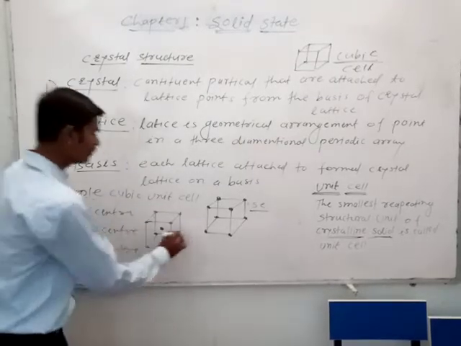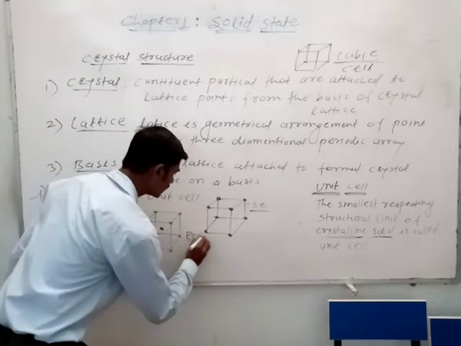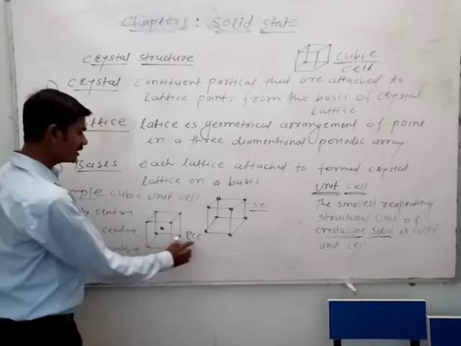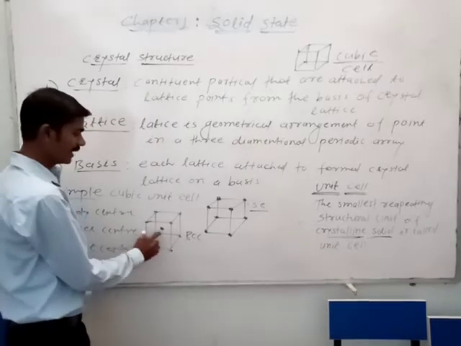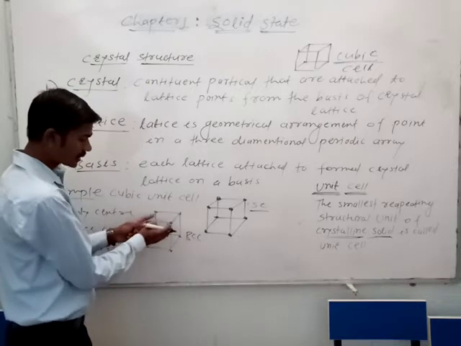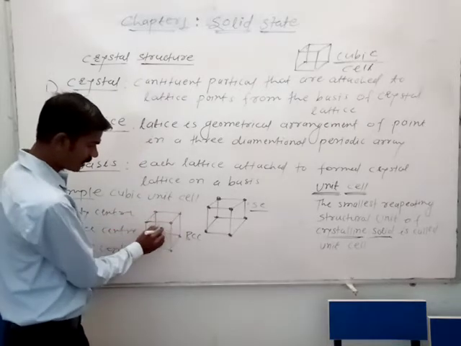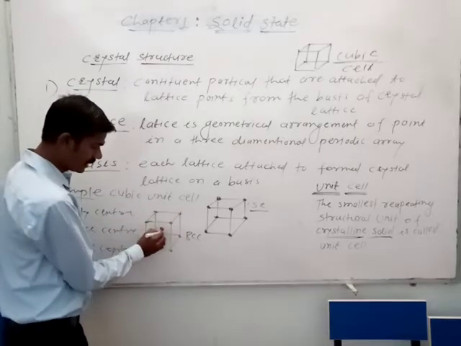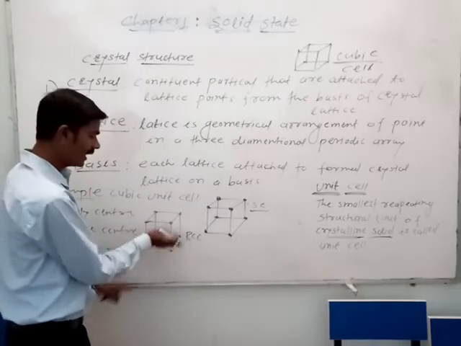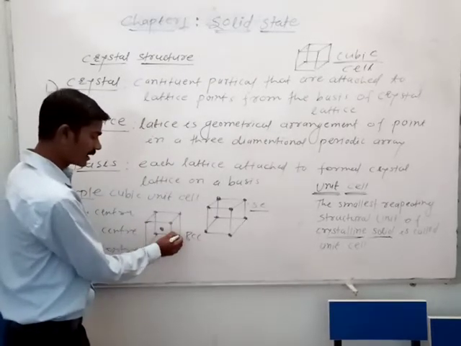Body center means BCC, body centered cubic unit cell. This is the BCC structure for the unit cell. One atom is placed at the center of the body and is shared with the particles at the 8 corners.